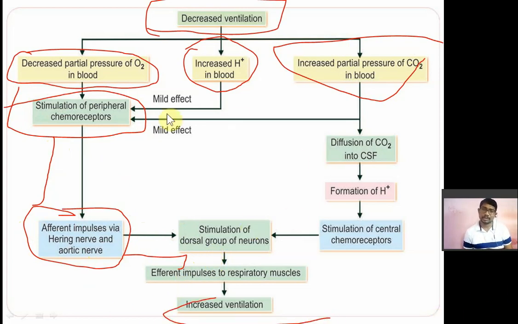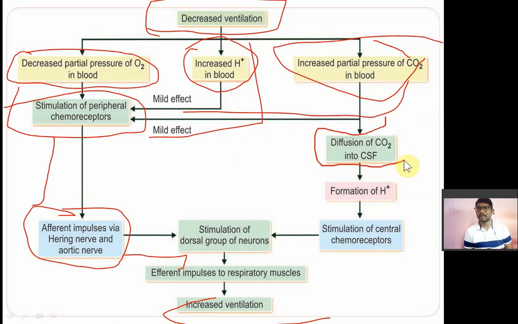Now the increased hydrogen ion in the blood will also stimulate the peripheral chemoreceptor, but it has a mild action. Okay. Now increased carbon dioxide partial pressure in the blood will also stimulate the peripheral chemoreceptor mildly. And again, this increased partial pressure of carbon dioxide in the blood will have an impact on diffusion. If there is increased carbon dioxide in the blood, that carbon dioxide will diffuse into the cerebrospinal fluid, कि जो blood में carbon dioxide है वो जाएगा CSF में.